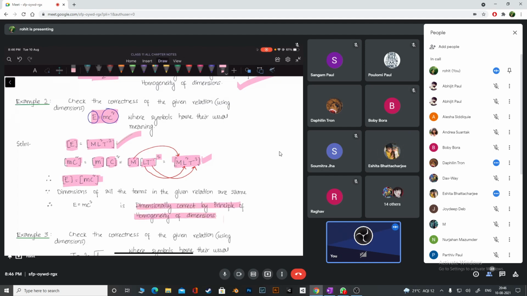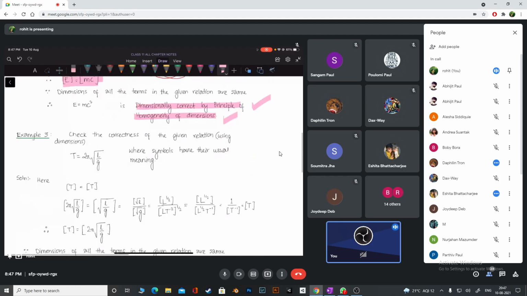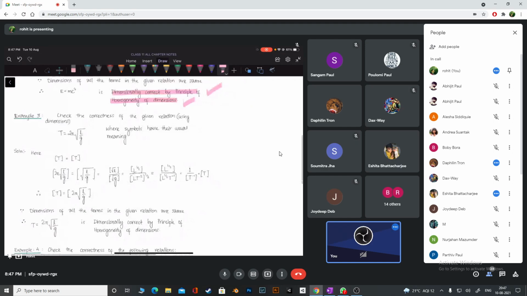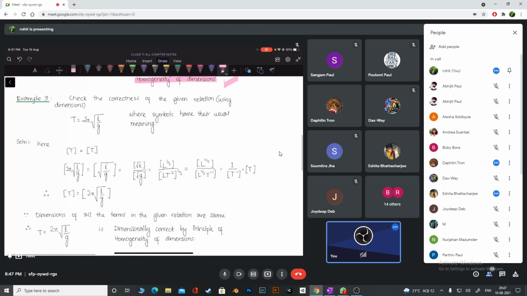Okay, so this part I think is clear. Everybody's clear? Okay, then I think we can go to number 3. Like this we are going to solve many, so that later you will not have any problem. From your schools also, if you get new questions, you can bring them to the tuition, and we will solve them also.